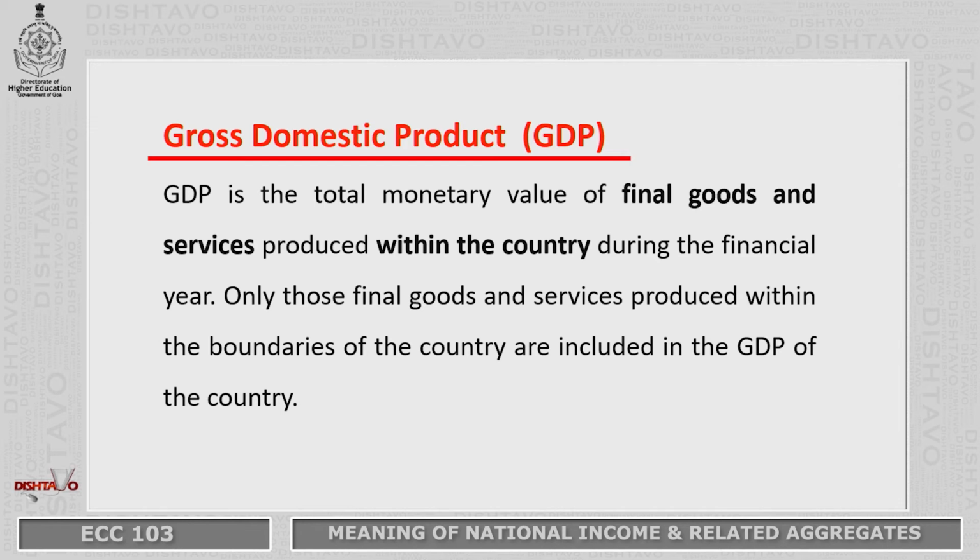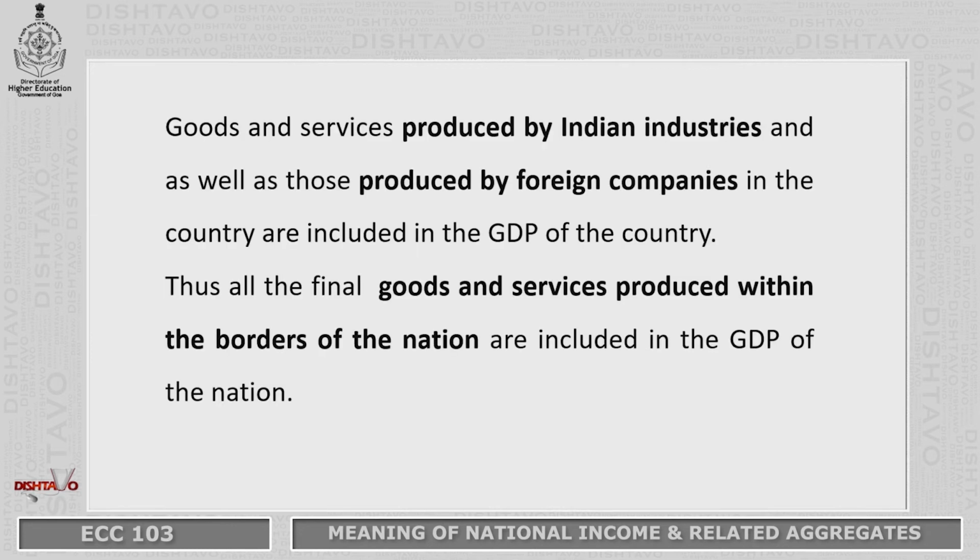It is the total value of goods and services, once again final goods and services, that are produced in the economy, but within the boundaries of the economy. So, whatever goods and services are produced within the boundaries of the economy will be included in the gross domestic product. Now, who produces these goods and services within the economy?